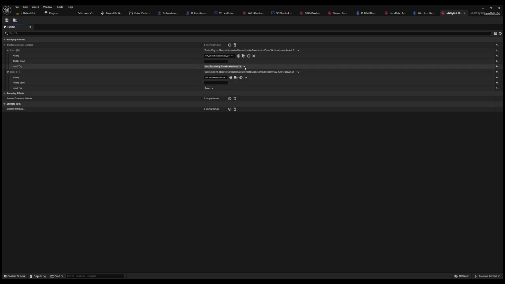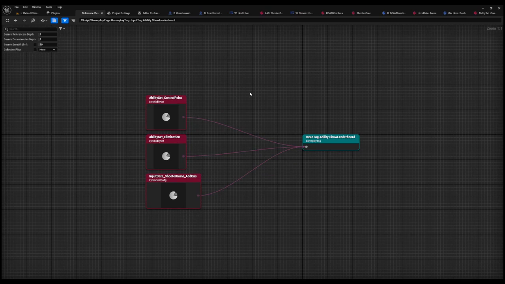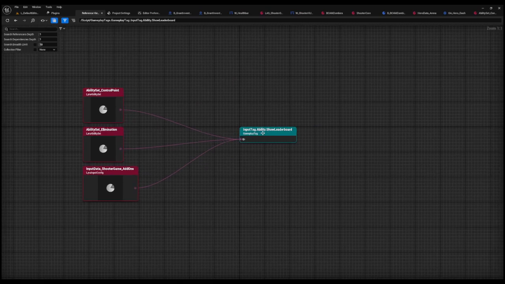And I'm pretty sure if I do this little drop down, trying to see, here we go. Right click, search for references. Then you can see where this ability tag is used. Again, pulls you right back into Reference Viewer. It's a lot easier to do it this way with ability tags. Just keep that in mind.